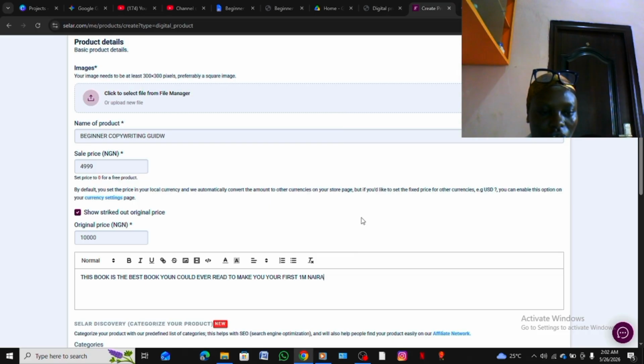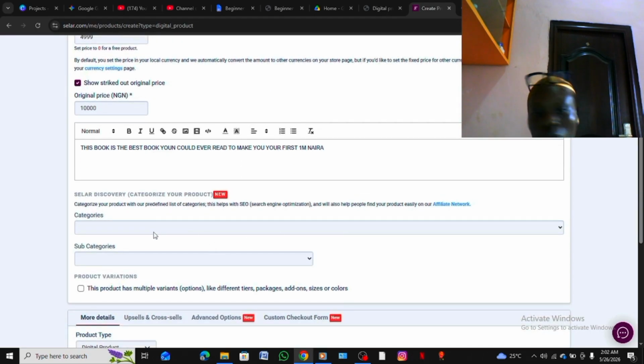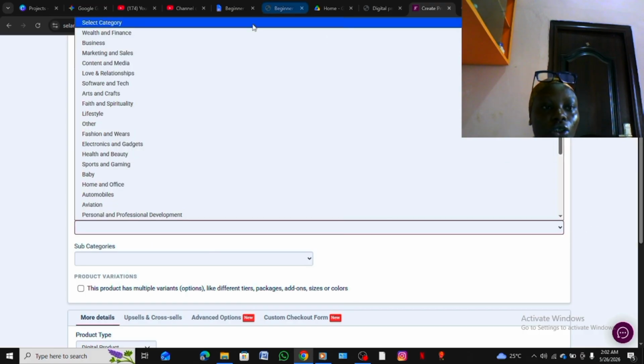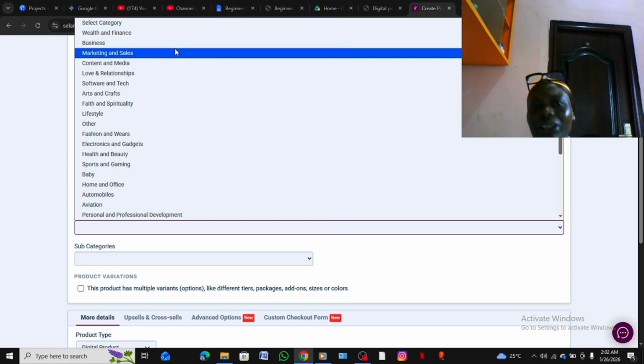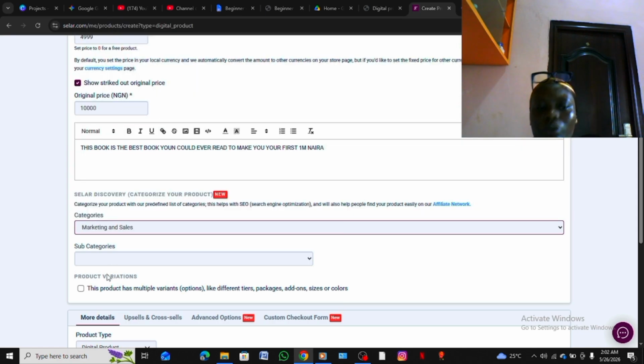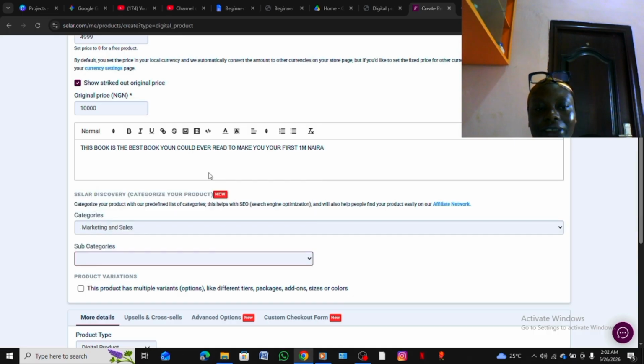And that's just it. It will tell you to categorize your products, but it's optional. If you want to categorize your product, you can just check here and put it. You can say wealth and finance, business, marketing and sales. It's a copywriting book, so I think it's a marketing and sales ebook. Then subcategories, if you want to also put in subcategories, you can write copywriting.